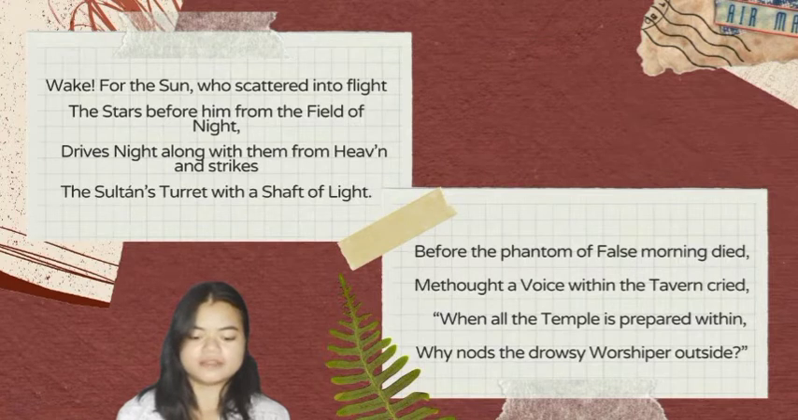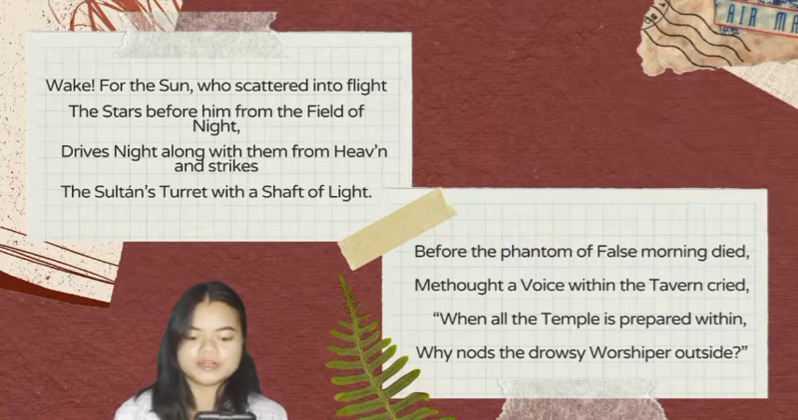The second quatrain. Before the phantom of false morning died, methought a voice within the tavern cried, when all the temple is prepared within, why nods the drowsy worshipper outside? The second quatrain echoes the idea of seize the day and that we only live once. The phrase dawn's left hand refers to the first dim light that fills the night sky an hour before the actual rising of the sun.